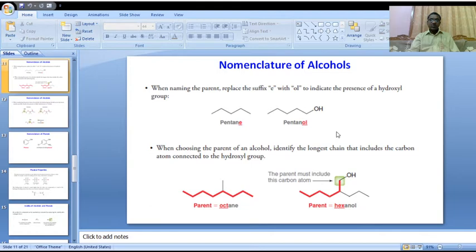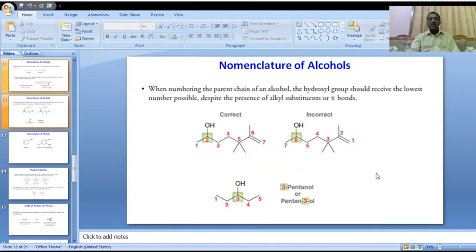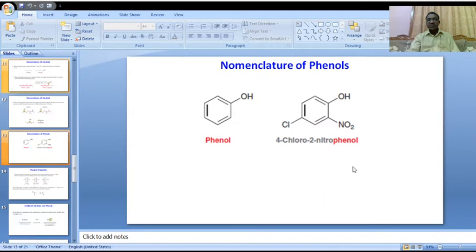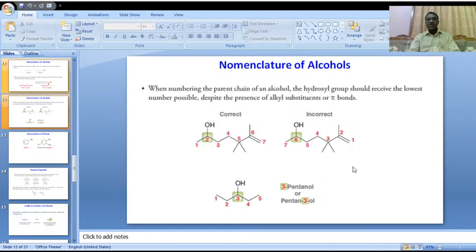In these two, the molecular formula is the same but they differ in the functional group. Here it is a hydroxy functional group, in this structure it is an ether. Is it clear to all of you? This is about the isomerism part of monohydric alcohols.